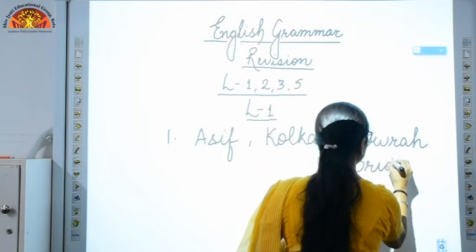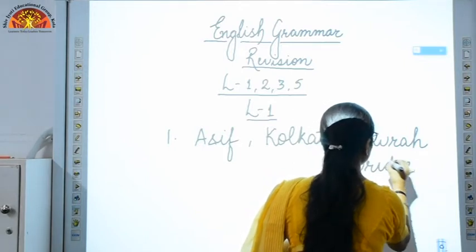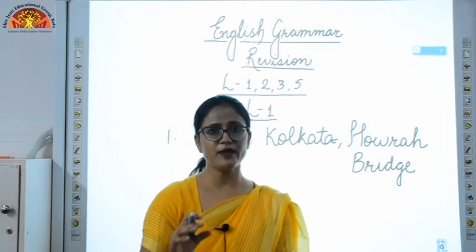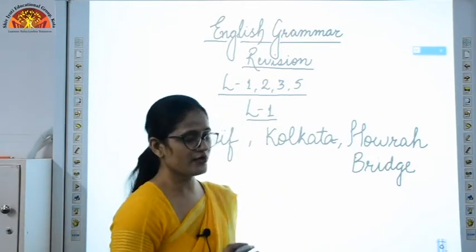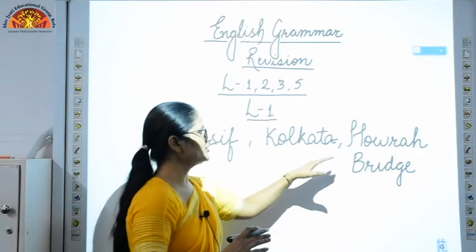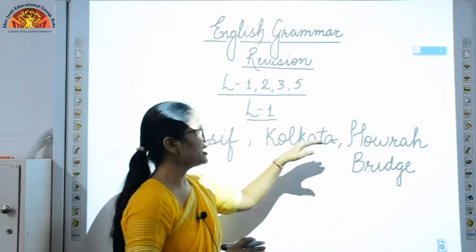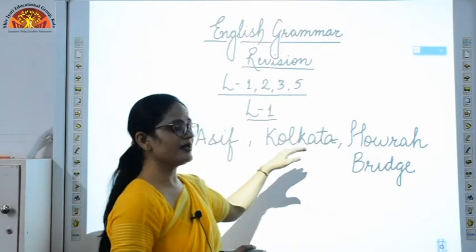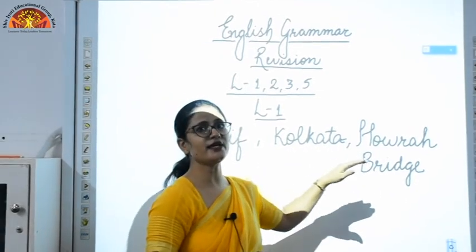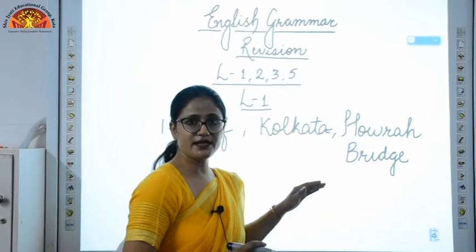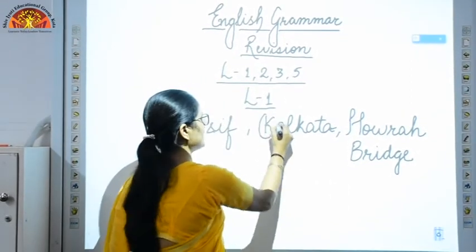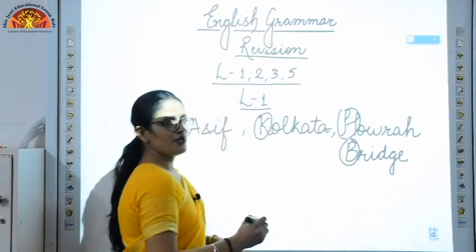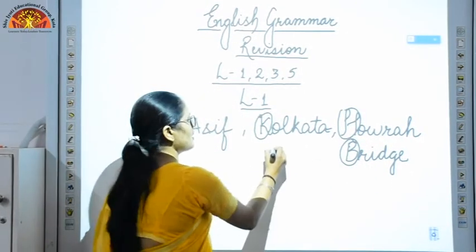Now, if we want to call them proper nouns, they should start with a capital letter. You can see that Kolkata is in the middle of the sentence and Howrah Bridge is at the end of the sentence, but still they start with a capital letter. K is capital, and in Howrah Bridge, H and B are capital. So they are known as proper nouns.